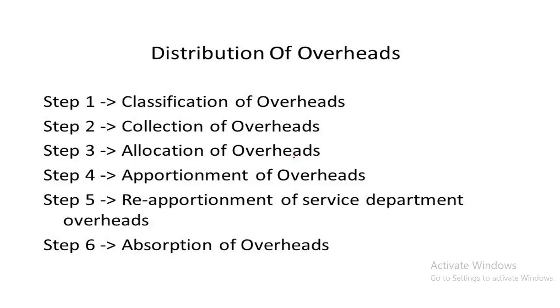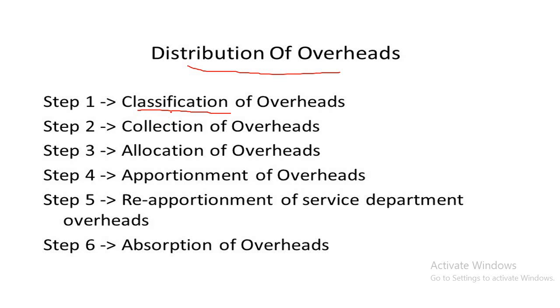Another very important topic is distribution of overhead. How to distribute the overhead? The following procedure is to be followed in finding out the overhead cost of individual cost units of production. These are also called the steps in distribution of overhead.